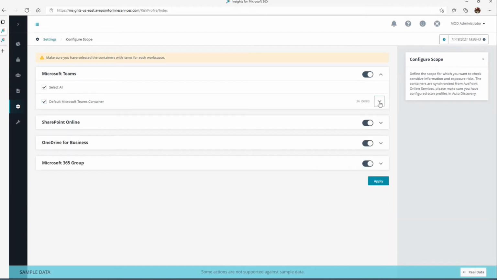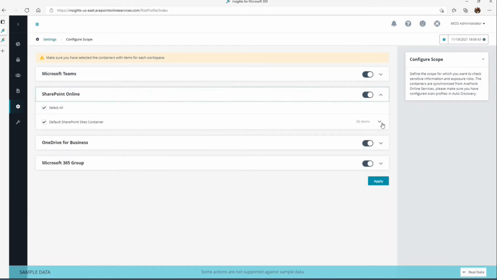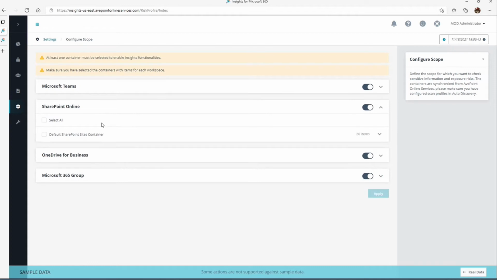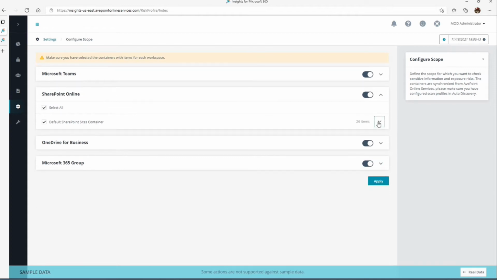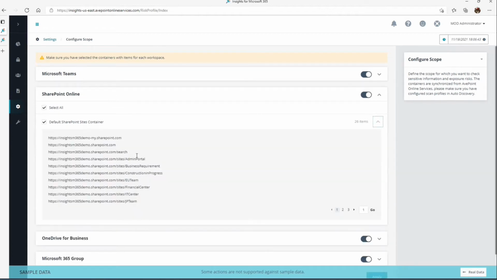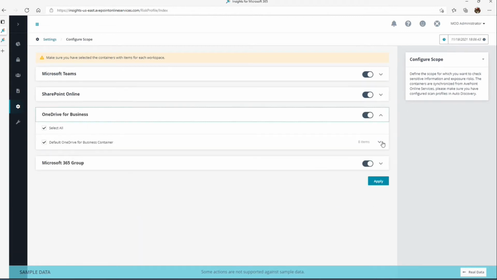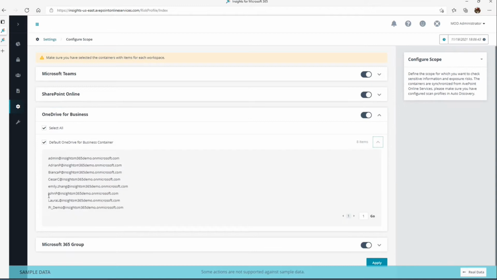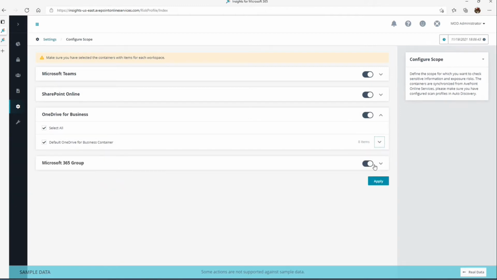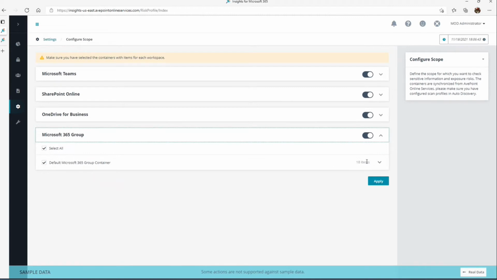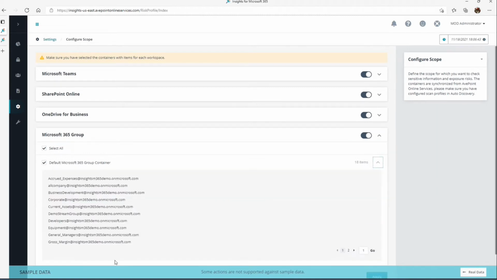So you can see we have that for Teams. We can do the same thing for SharePoint. So you can see if I expand this out, my SharePoint sites within my tenant here, and same thing for my OneDrives, my personal OneDrive sites. And then finally, my Microsoft 365 groups that have my sites and my group mailboxes there.